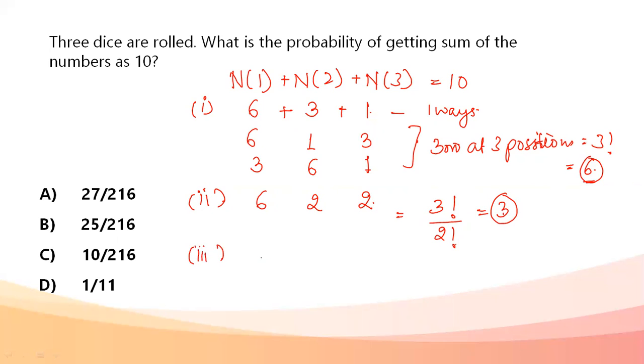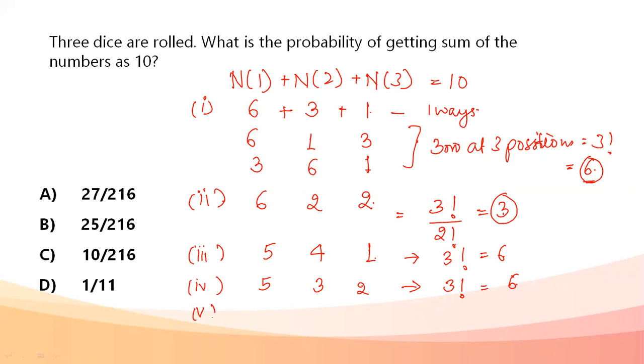Next possible case, assuming the next bigger number, it's 5. Next die gets 4 and the third die gets 1. So 5, 4 and 1. Again, the sum is equal to 10. Three numbers at three different places. The possible number of ways is 3 factorial, that is 6 ways. Next possibility, we have 5, 3 and 2. Again giving me the sum as 10. Three numbers, three places, 3 factorial. My answer is 6 ways.